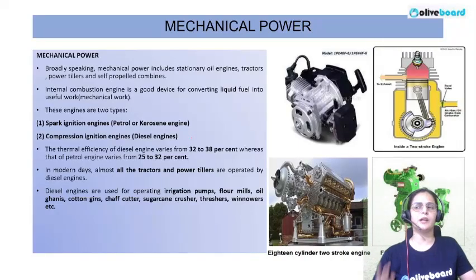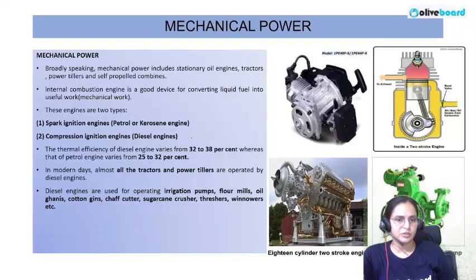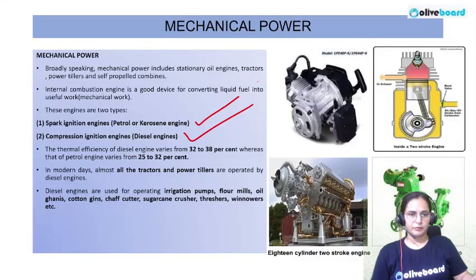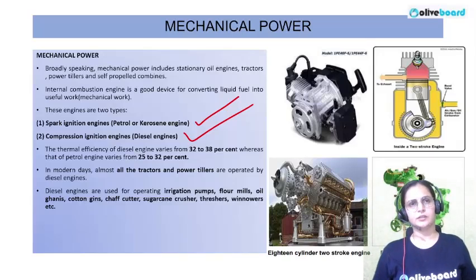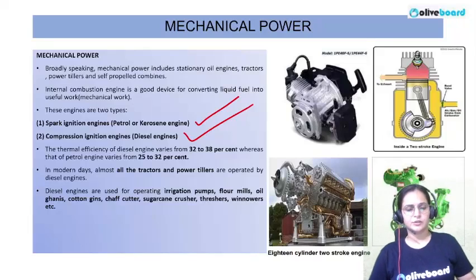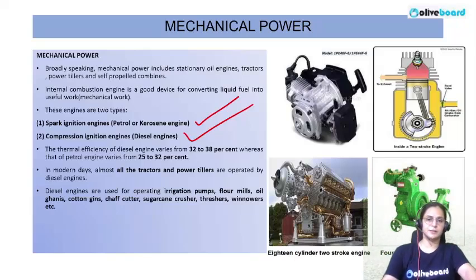Okay. Now there are two types of internal combustion engines that we can install in these machines. Either the spark ignition engine or the compression ignition engine. We will be discussing all these in detail, so don't worry about it. Spark ignition engines are mainly operated on fuel like petrol, and compression ignition engines are operated on fuel like diesel specifically.